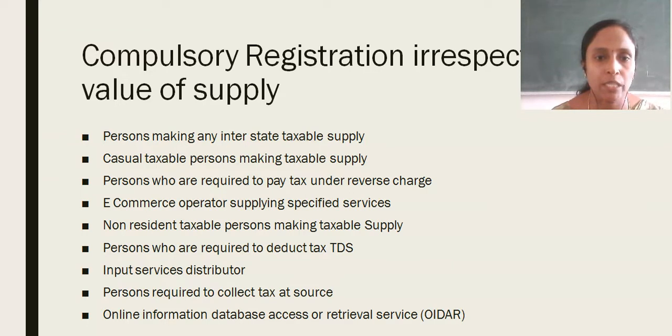That is, persons making any interstate taxable supply, casual taxable persons making taxable supply, persons who are required to pay tax under reverse charge, e-commerce operators supplying goods, specified services, non-resident taxable persons making taxable supply, persons who are required to deduct tax, that is TDS, input service distributors, persons required to deduct tax at source, online information database access or retrieval service, that is OIDAR. These kinds of persons have to get compulsory registration irrespective of value of their supply.